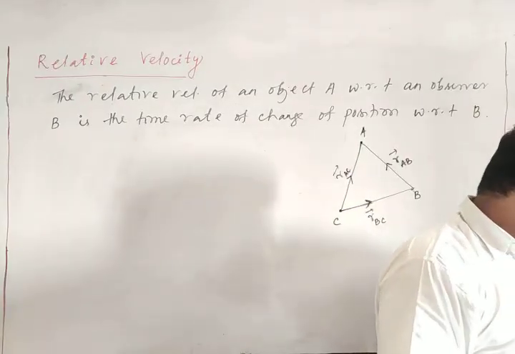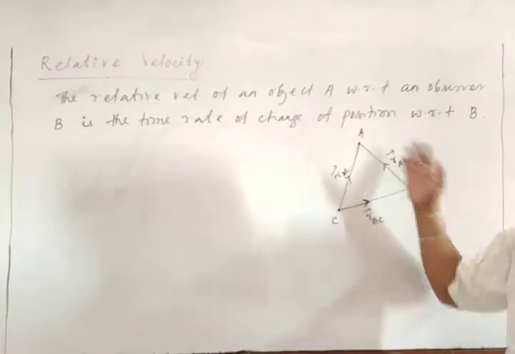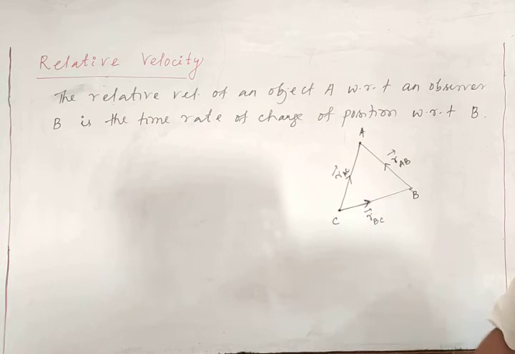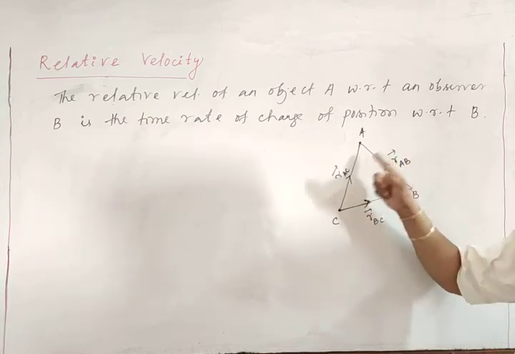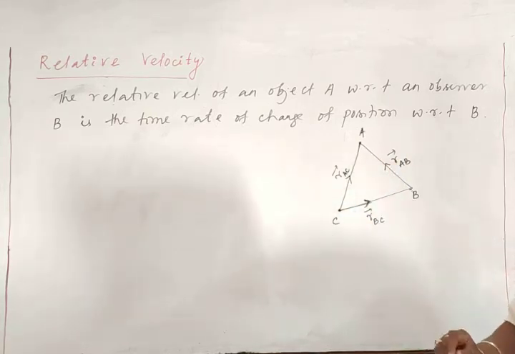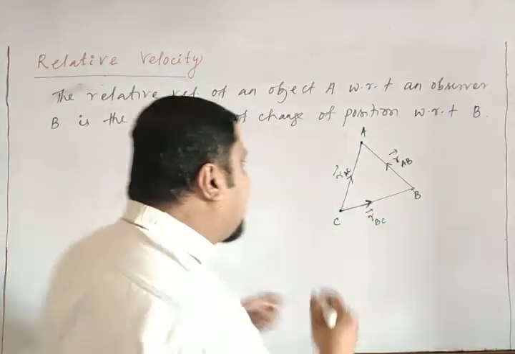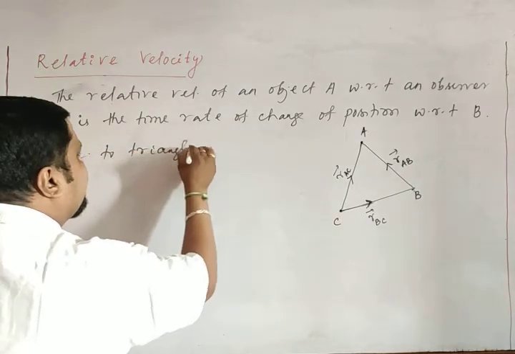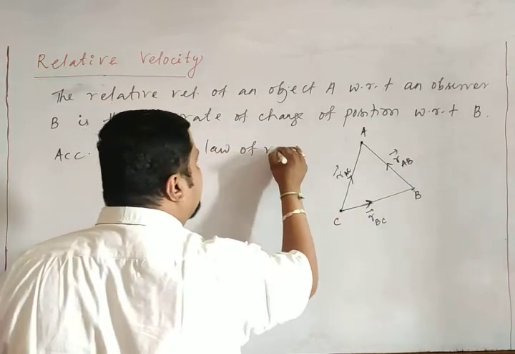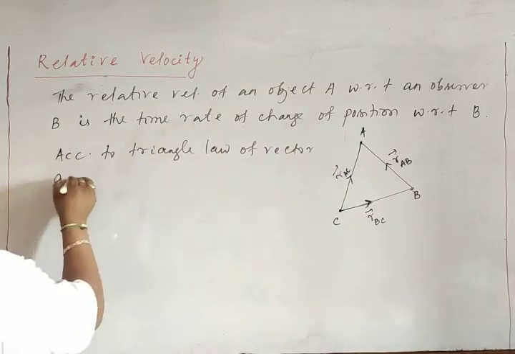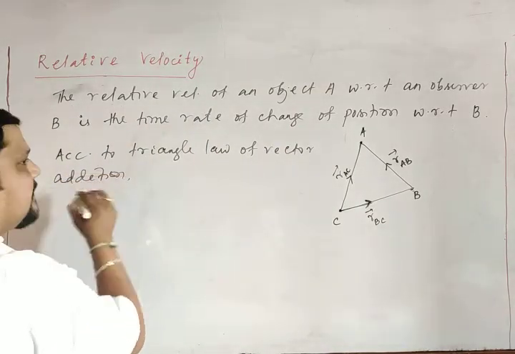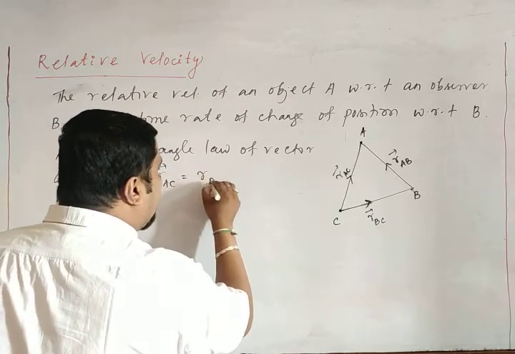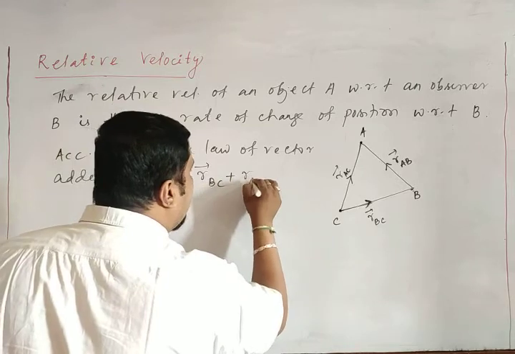Now, if you see here, this is a triangle. In this triangle, if you use the triangle law of vector addition, then I can write according to the triangle law of vector addition: RAC, which is in the opposite order, is equal to RBC plus RAB.